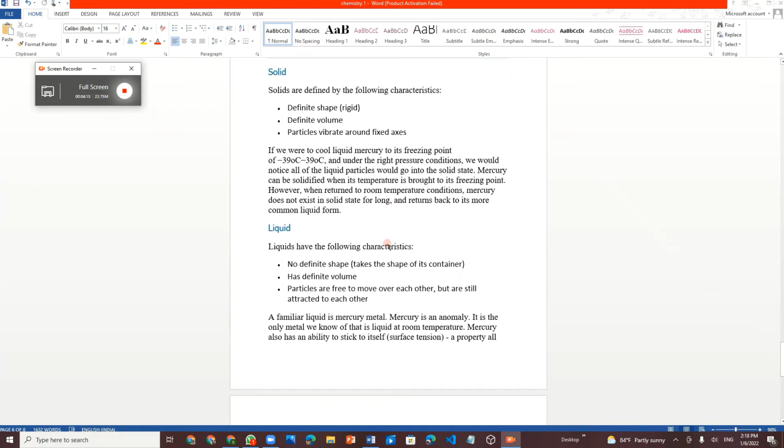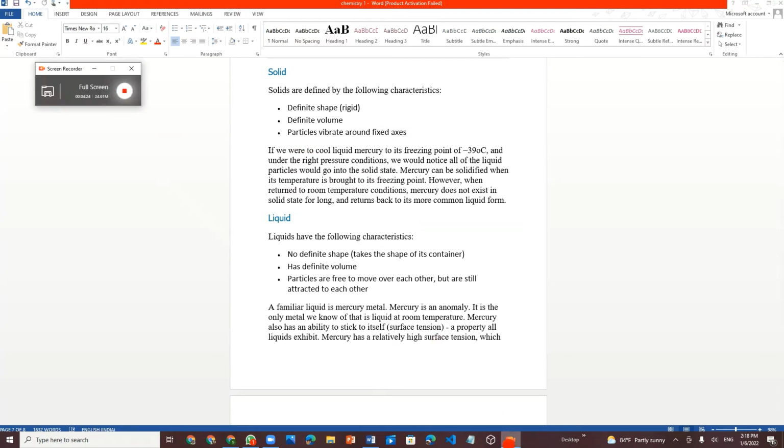So let's see the characteristics of solid. Solid has a definite shape. It has a definite volume. For 2D shapes we say area. For 3D shapes such as cubes, cuboid, cone, cylinder, we say volume.